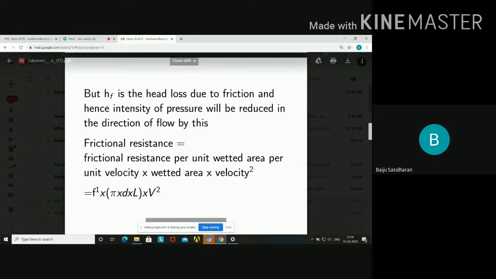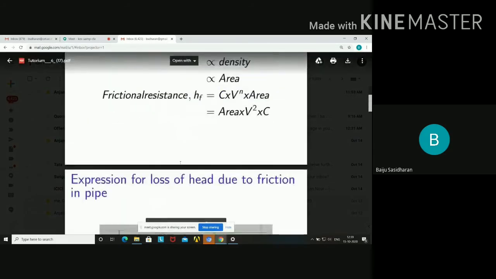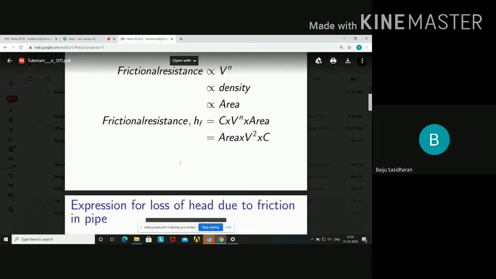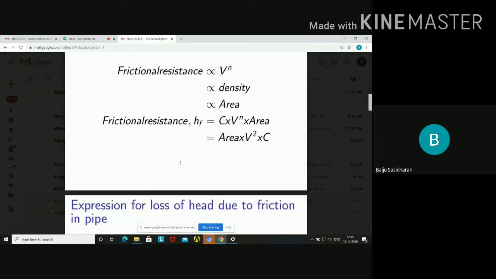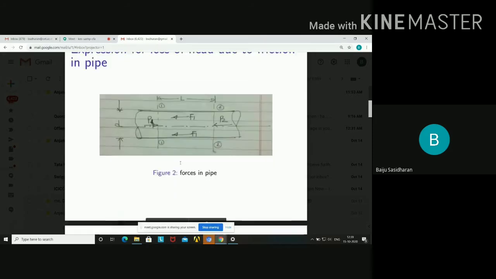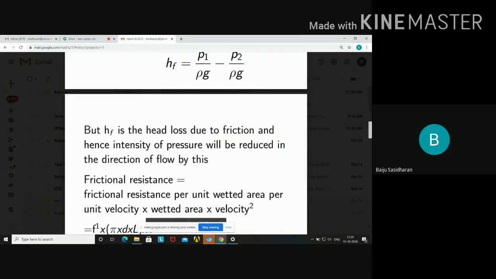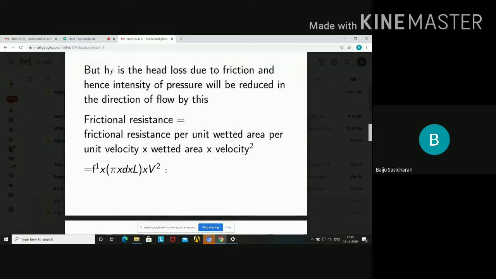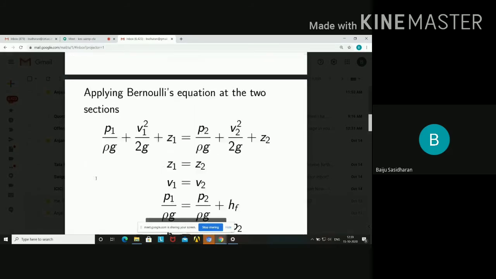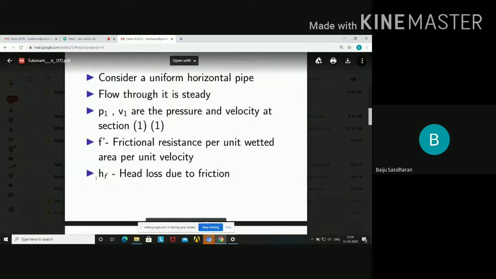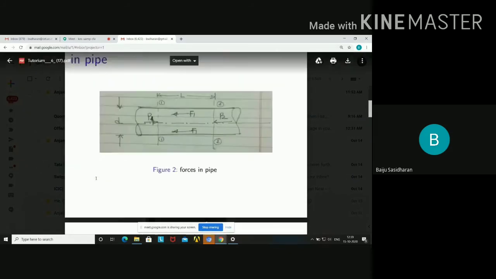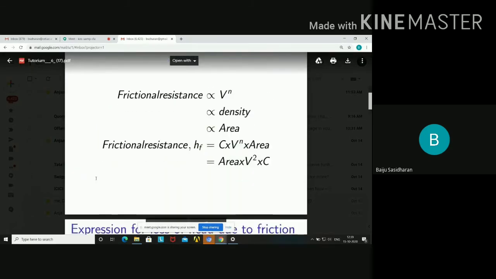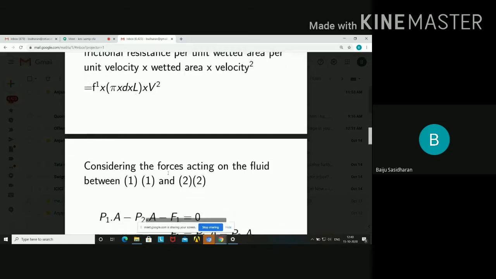And from where did you get this expression? You already got it from the earlier expression, which is that the resistance is proportional to C into V raised to N into the area of contact. That is why we have this relation: F dash into V square into the wetted area A. What is that F dash? F dash is the frictional resistance per unit wetted area per unit velocity. That also we have indicated here. Then we have to equate these two expressions.